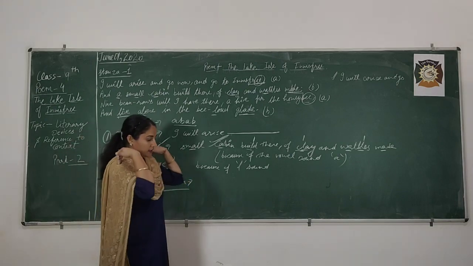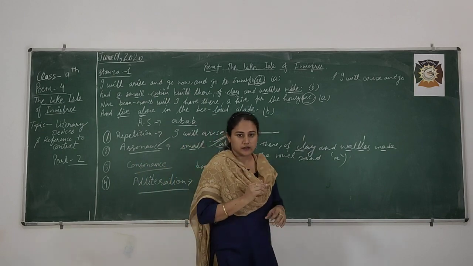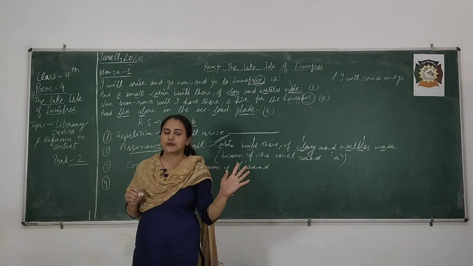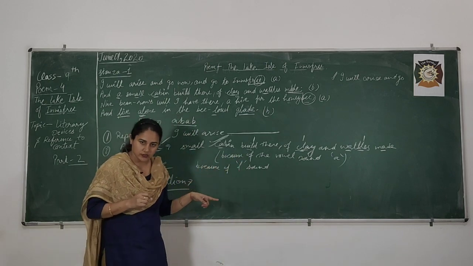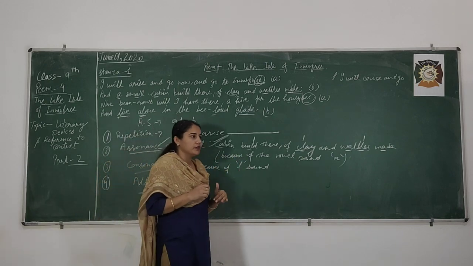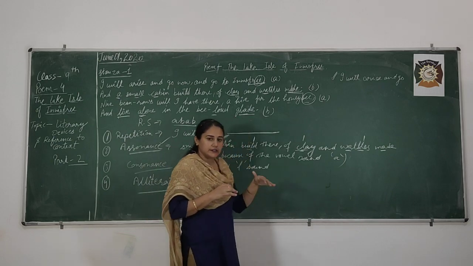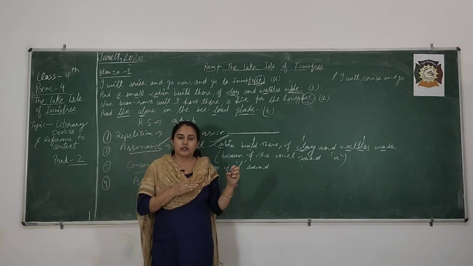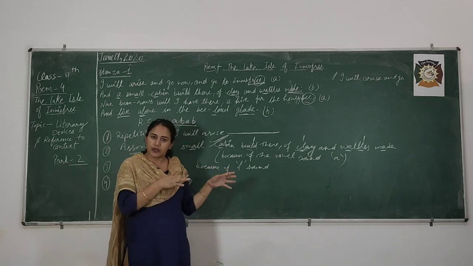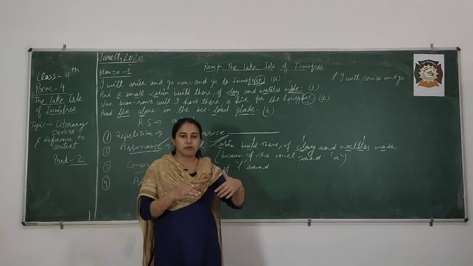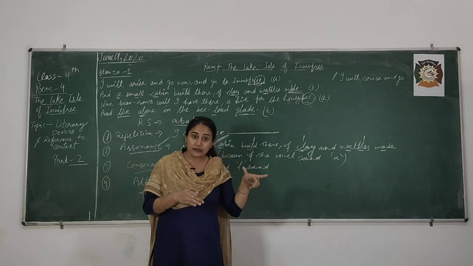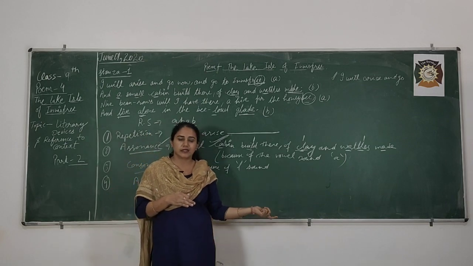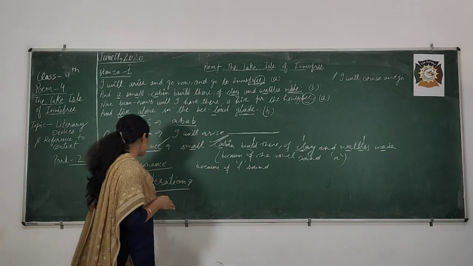Alliteration. When the first letter is repeated again and again, there is a little difference between consonance and alliteration. In alliteration we will find that the first letter is repeated, but in consonance the order may be different. The same consonant may come in the beginning, in the middle, or in the ending. But in alliteration the word should start with the same letter. That's why we can say it is alliteration, right?